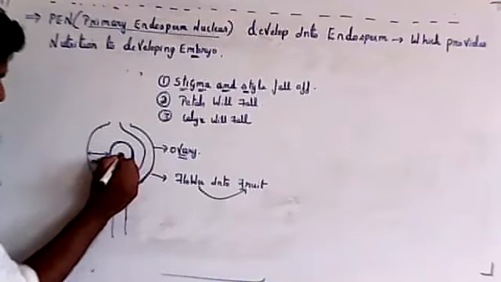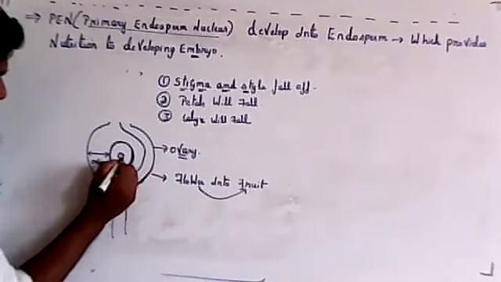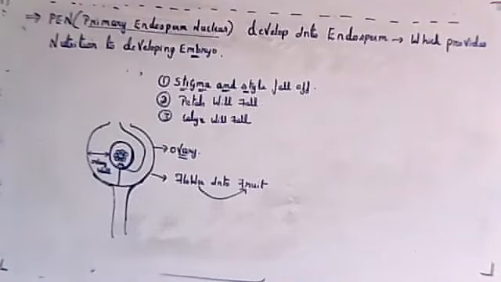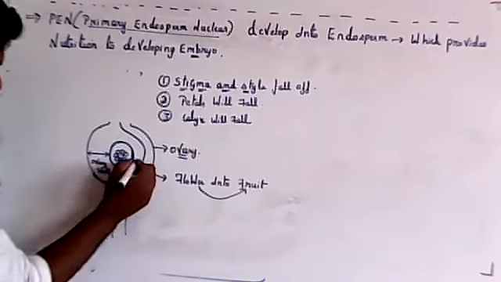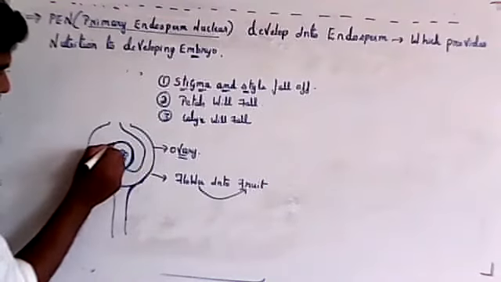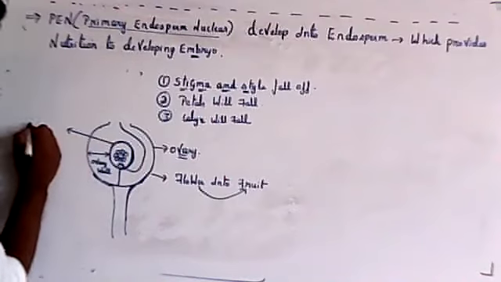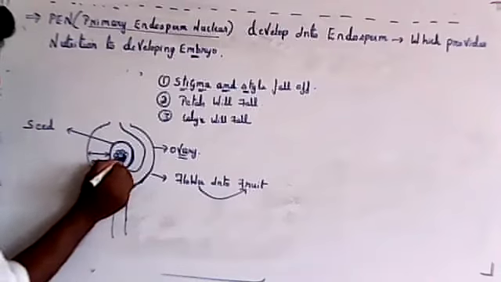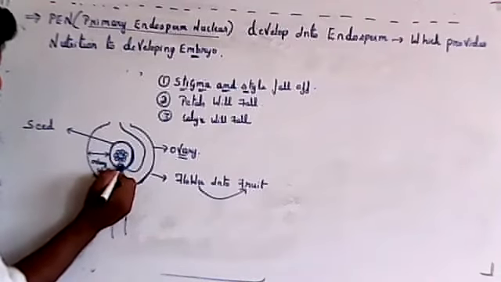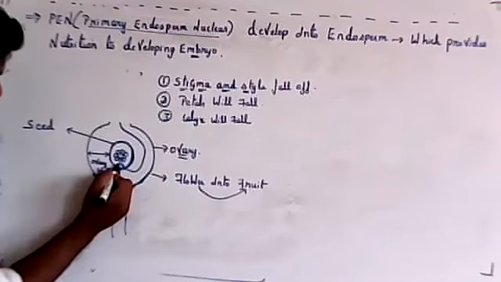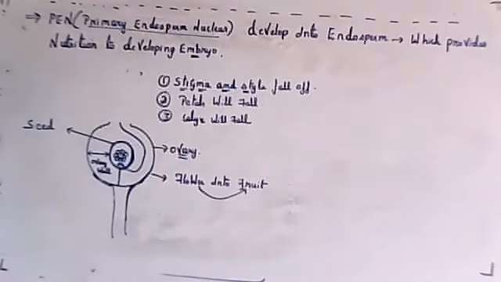Now this will remain as it is, the zygote and the endosperm. Endosperm will multiply in between. After fertilization, the ovule present at the center will get converted into a seed. Inside the seed, you have endosperm as well as zygote. That zygote can give rise to a new plant.